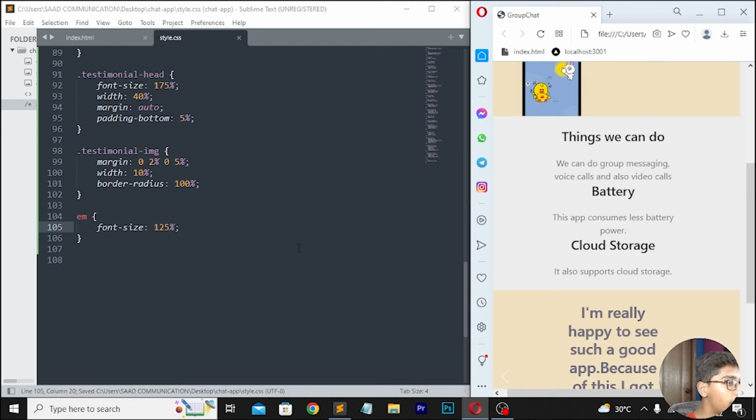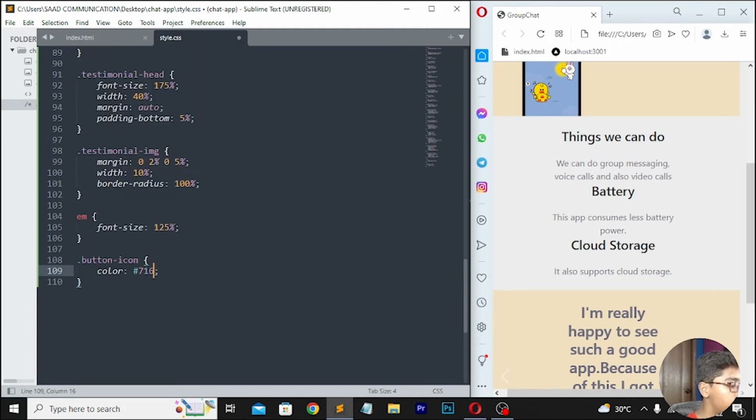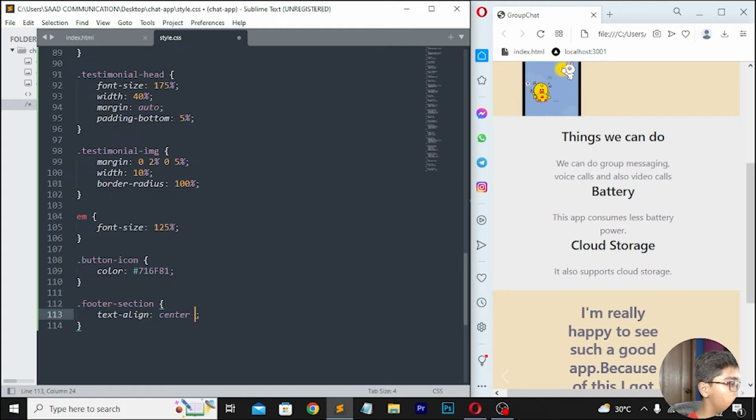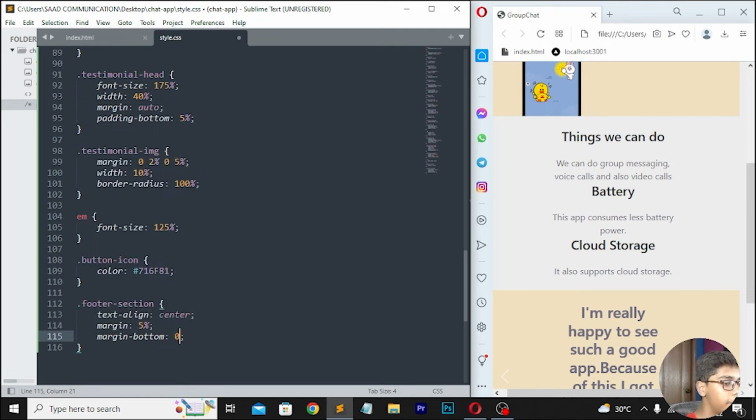So you can see it is now styling here. Now when you've done that, you have to write .button-icon. Here I'll be writing color, then write 716581. Move down. Right here .footer-section. Then here I'll be writing text-align center. Then right here margin, which should be 5%. Here I'll be writing margin-bottom, which should be 0.